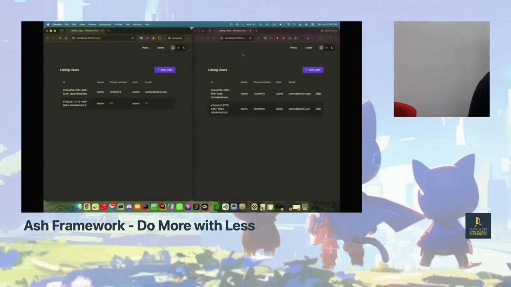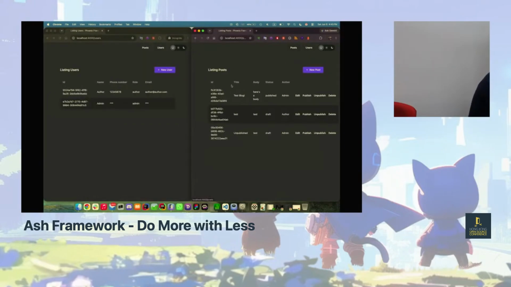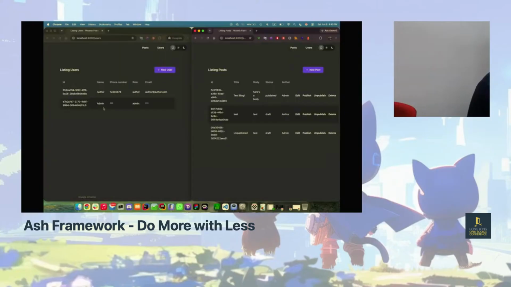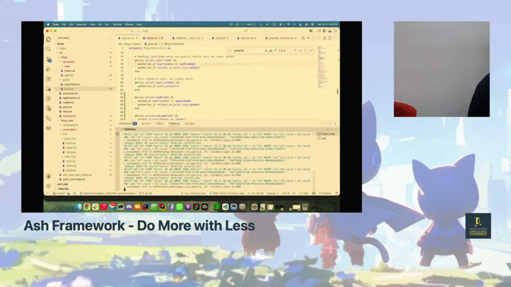All right, so going back to the post. Here's the post, just a normal SQL query, directly getting from the table. Sorry, this is actually loading the data.